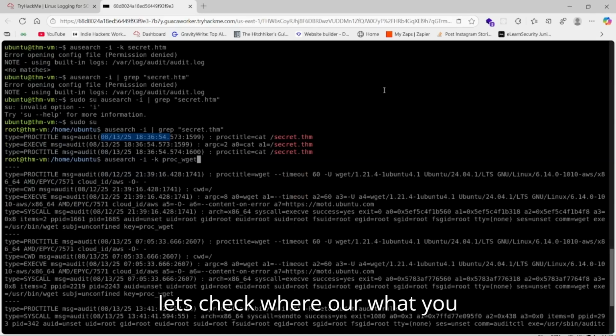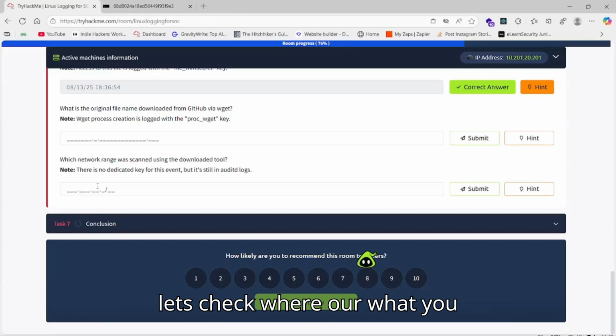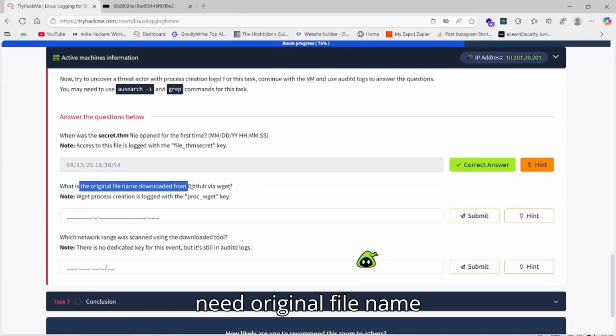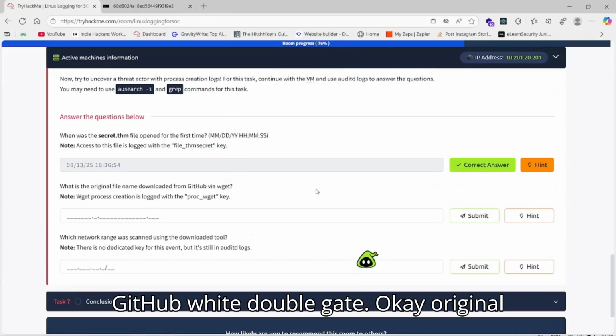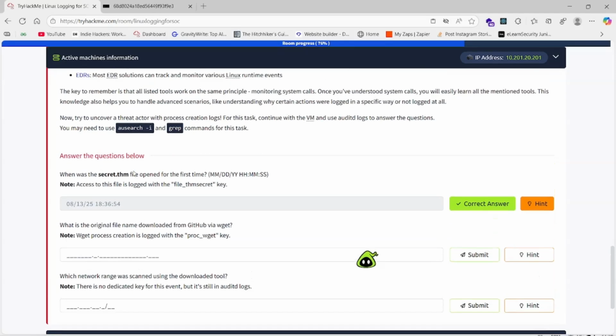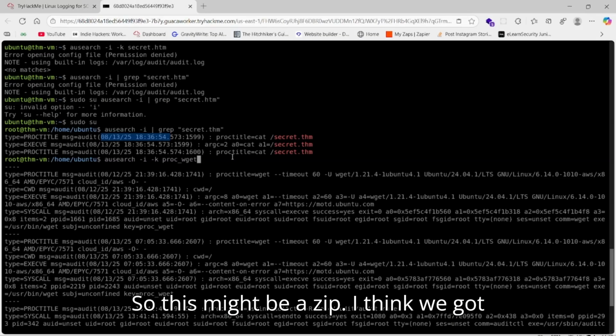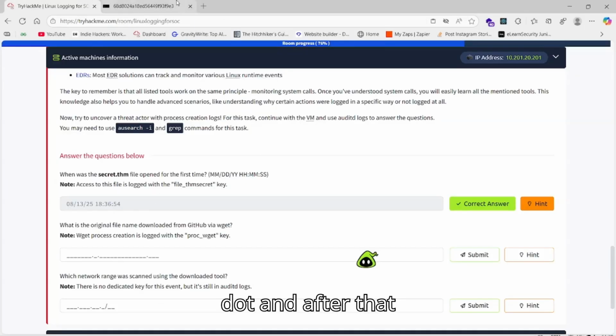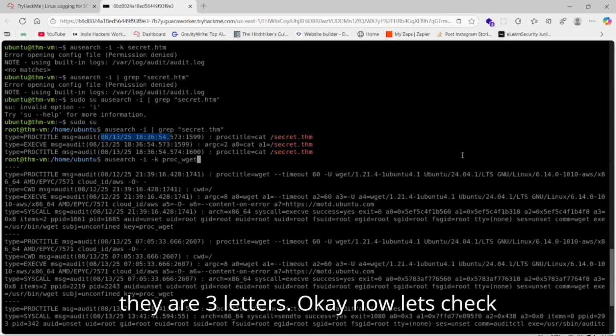Now let's check what you need. Original file name, GitHub, wget. Okay, original file name. Here are the tops. Then check. So this might be a zip, I think. We got a dot, and after that there are 3 letters.